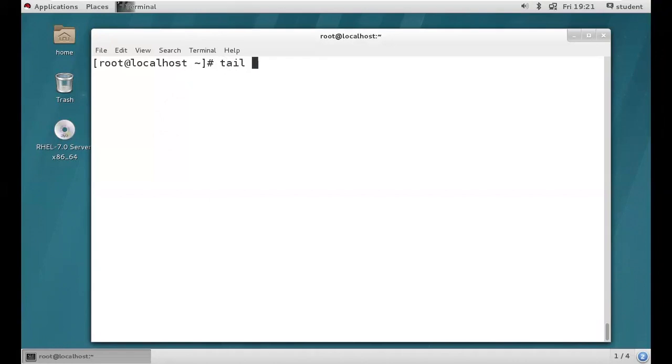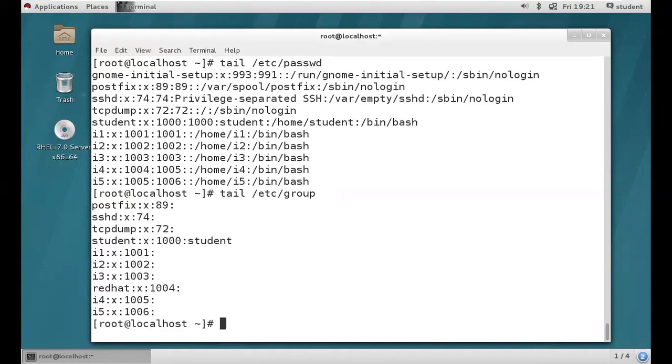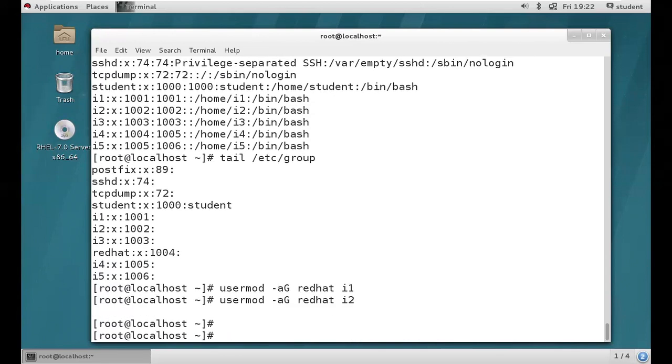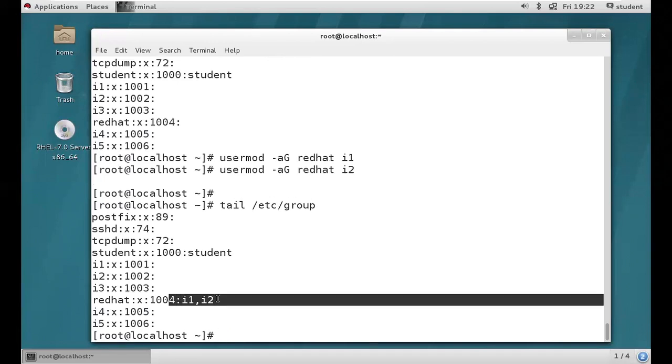So let's check the users. I think we have a few users, right? No need to create the users. I'm going to add i1, i2 into the redhat group. I think the group will also exist, right? So let's check the group. Yes, we have the redhat group. Now we are going to add i1, i2 users into the redhat group. The command is usermod -aG redhat i1 i2, where redhat is the group name, and i1 and i2 are usernames. Now if you want, you can check tail /etc/group. See, guys, this redhat group has two members, i1 and i2.